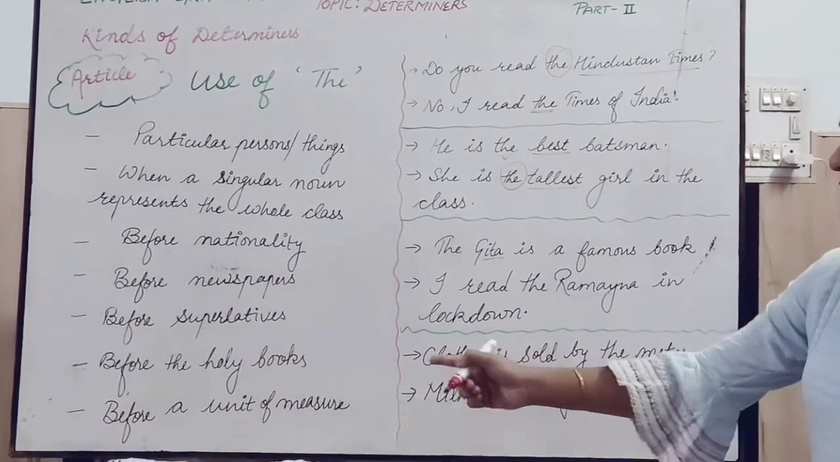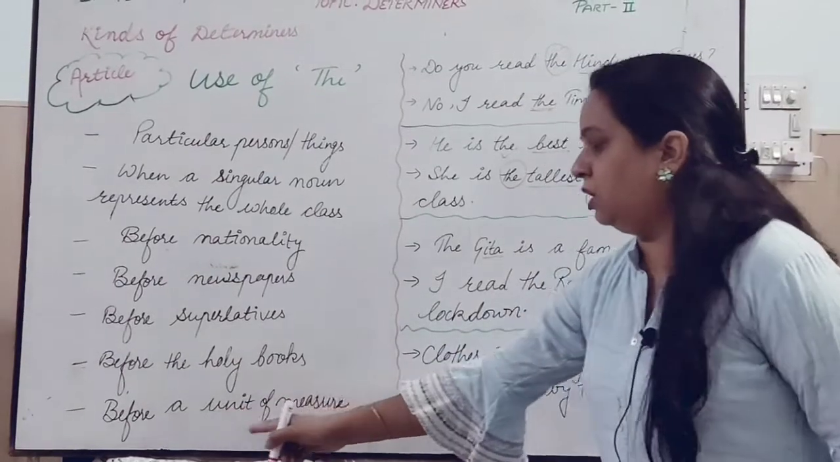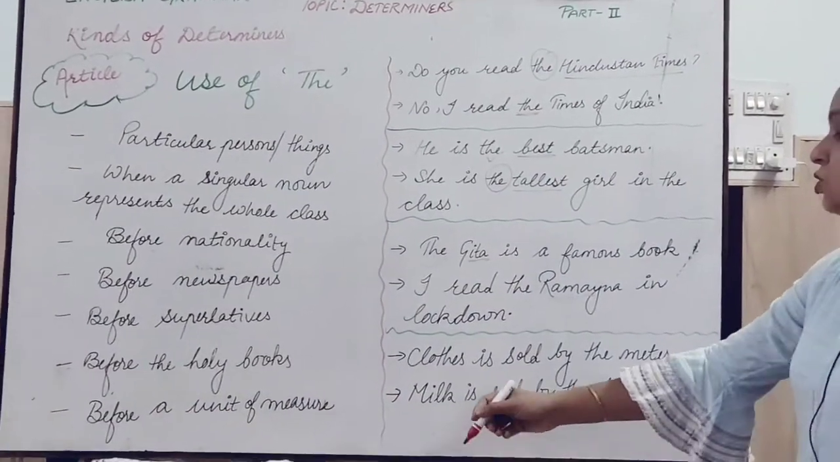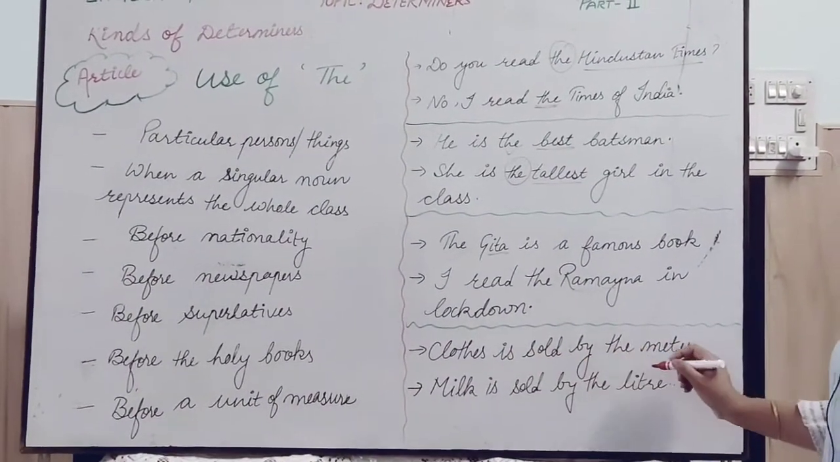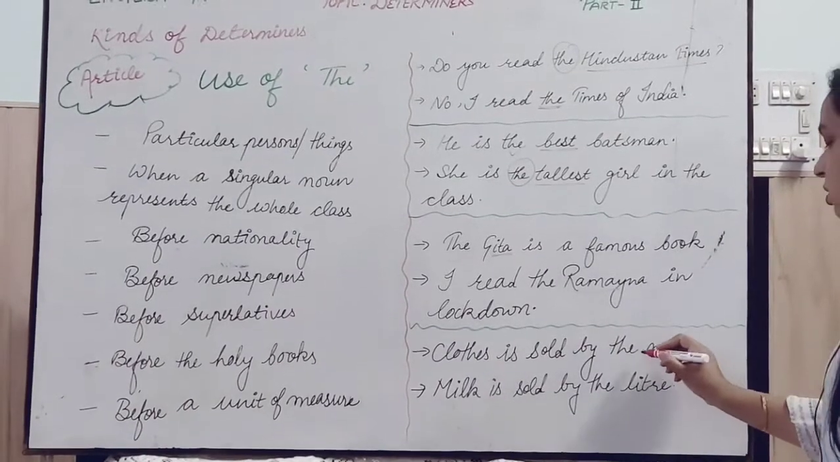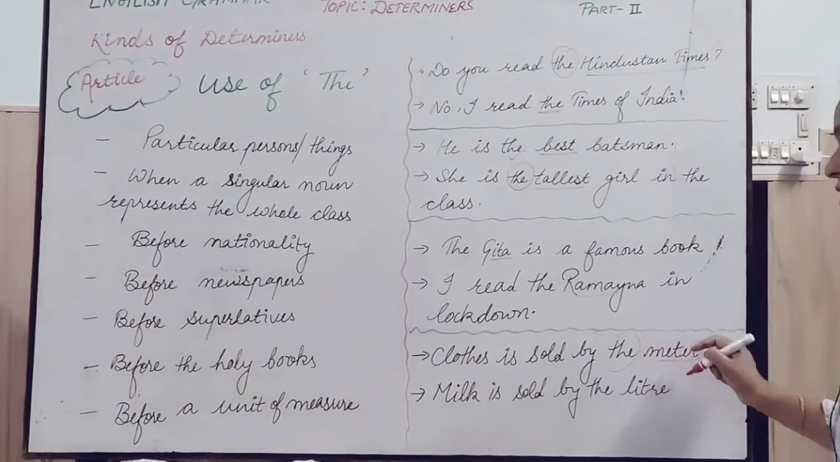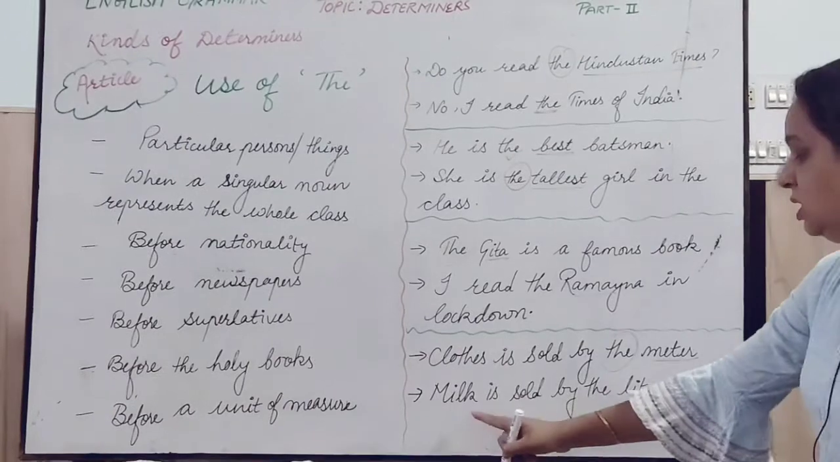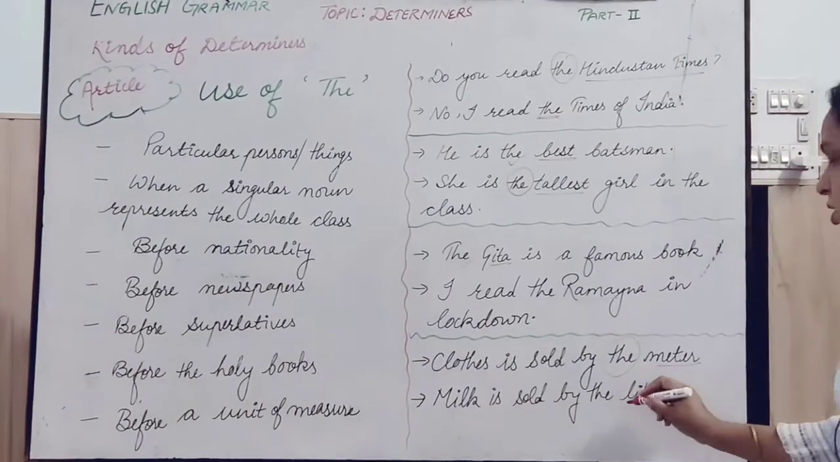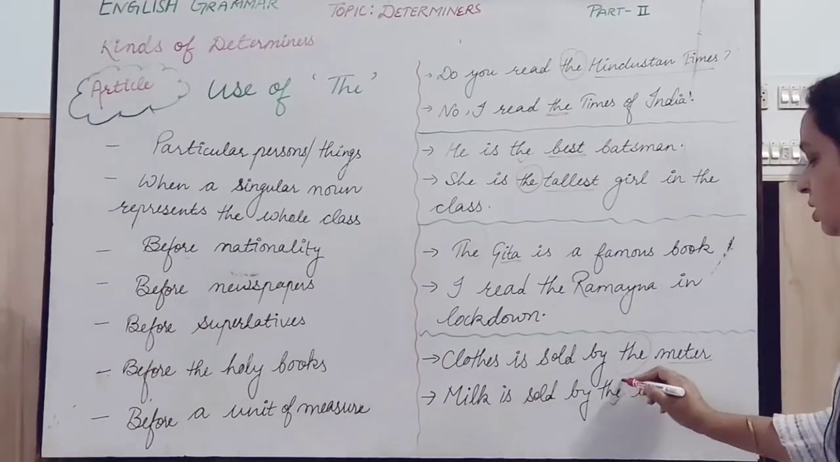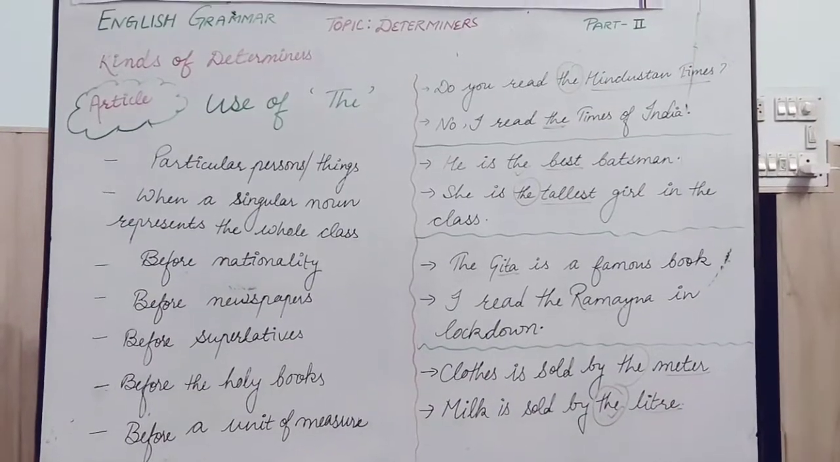Next is the example of before a unit of measurement. So, what you will do? Clothes is sold by the meter. So, the is determiner and meter is the measurement. Milk is sold by the liter. Liter is the measurement and the is determiner.